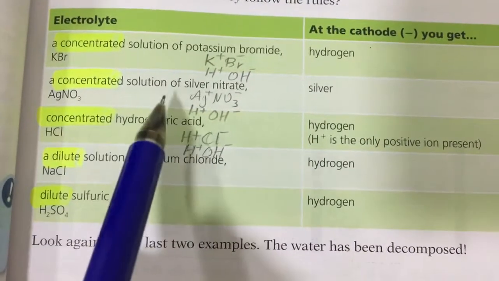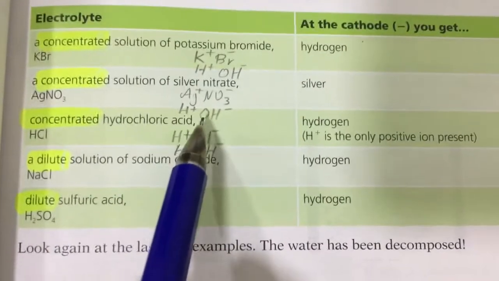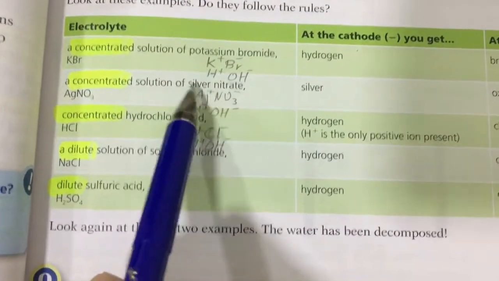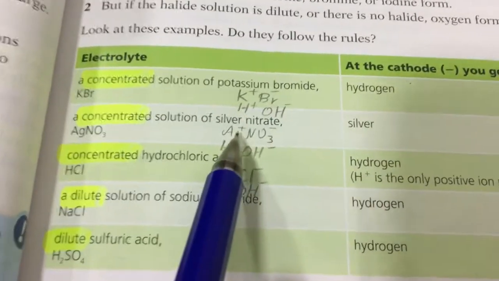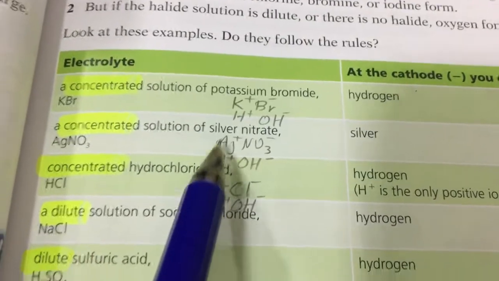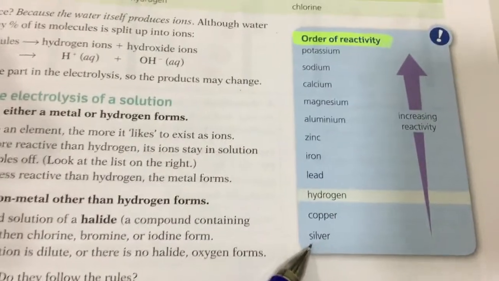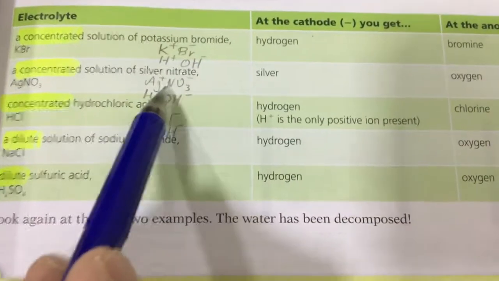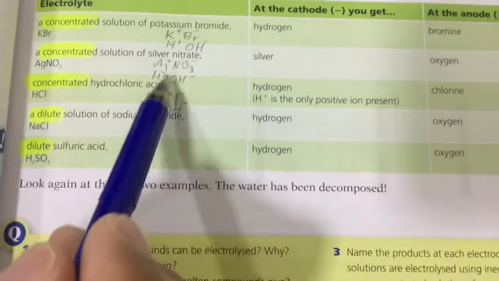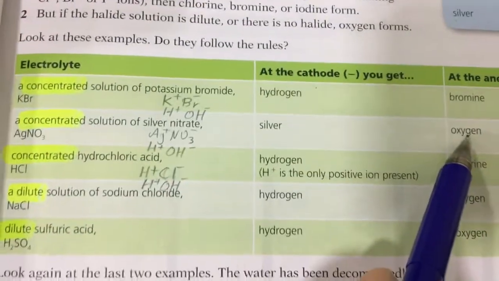Another example, concentrated silver nitrate solution. Now in silver nitrate solution, you have silver nitrate and water. Silver positive, nitrate negative, and you have hydrogen positive and hydroxide negative. So these positive ions, silver and hydrogen, will be attracted to the negative electrode. Now the question is, which one will gain the electrons, silver or hydrogen? Silver is less reactive than hydrogen. So silver will gain the electron and will form, and the hydrogen will stay in the solution. And between the negative ions, you don't have a halide here. So oxygen forms at the anode.